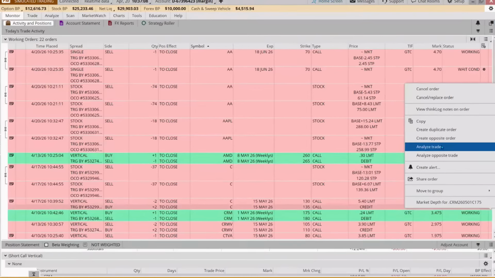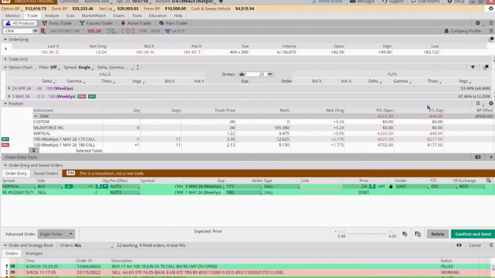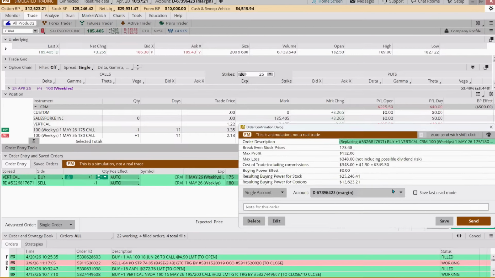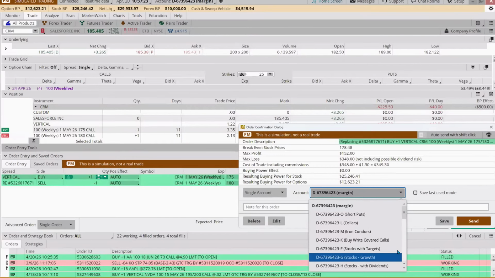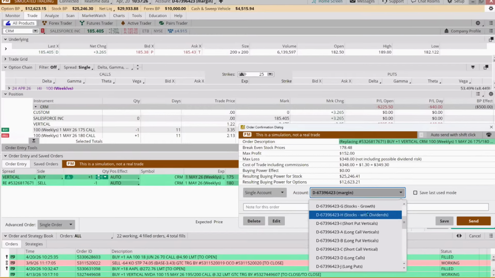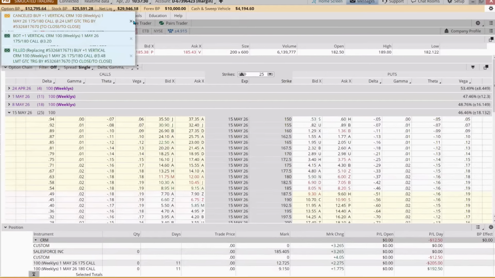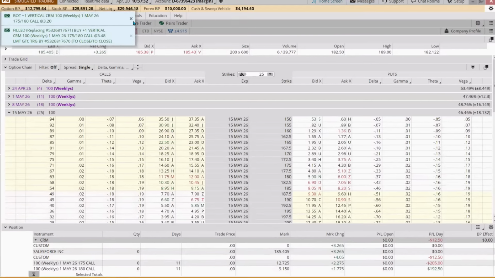So we're going to come out and cancel and replace this. And instead of buying it back for the 24 cents we wanted to, we're going to pay, well, now they want us to pay 348. Okay. That's our short call vertical. Fire in the hole. Okay, so we're out of that one.